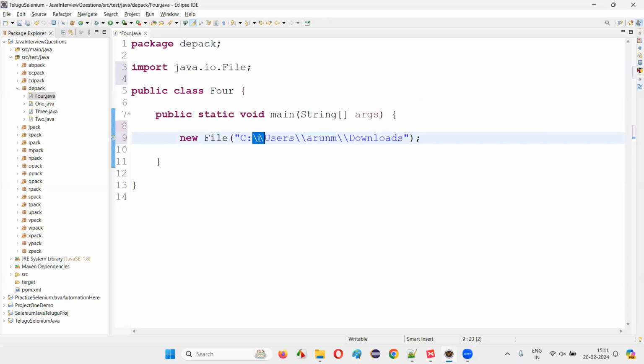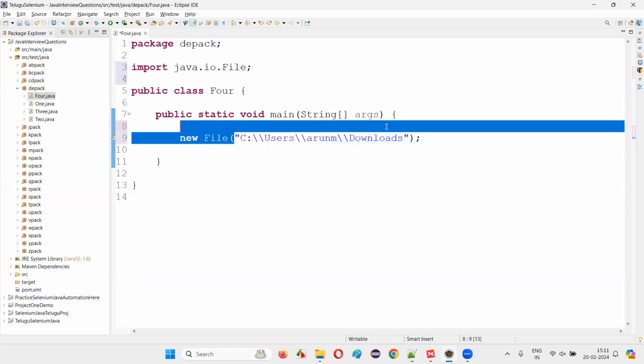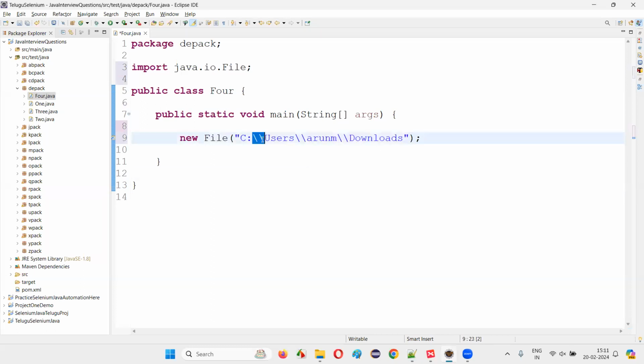In Java programs, if you have to write a single backward slash inside a double-quoted string, then instead of a single backward slash, you have to provide a double backward slash so that it will be considered as a single backward slash. So the simple thing is that inside the string text, if you want to write a single backward slash, provide a double backward slash, which becomes a single backward slash. It's one of the escape sequences or characters we have in Java, guys.